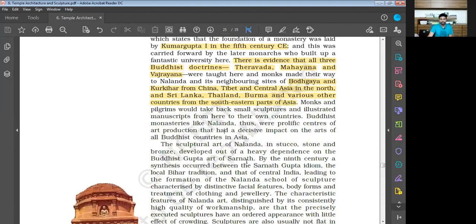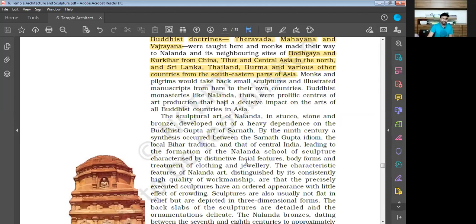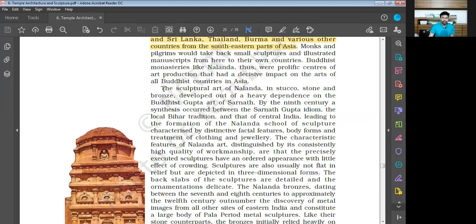Monks and pilgrims would take back small sculptures and illustrated manuscripts from here to their own countries. Buddhist monasteries like Nalanda thus were prolific centers of art production and had a decisive impact on the arts of all Buddhist countries in Asia. The sculptural art of Nalanda in stucco, stone, and bronze developed out of a heavy dependence on the Buddhist Gupta art of Sarnath.